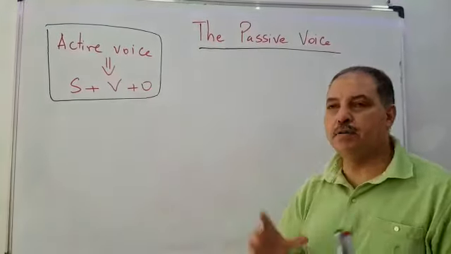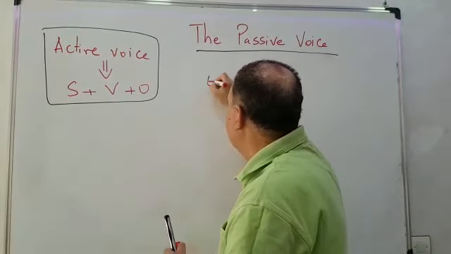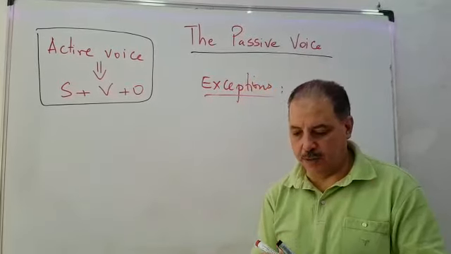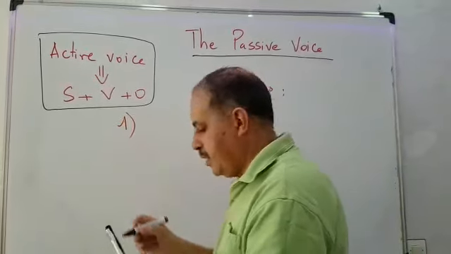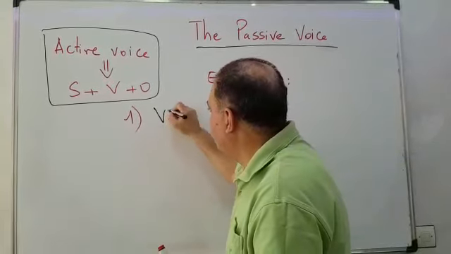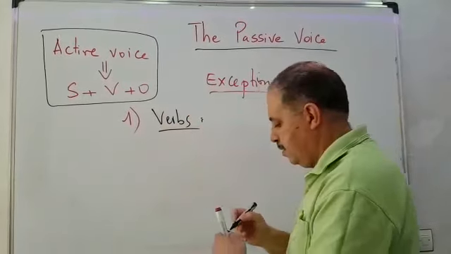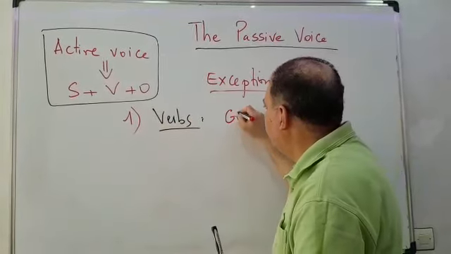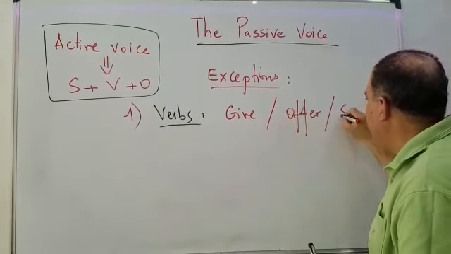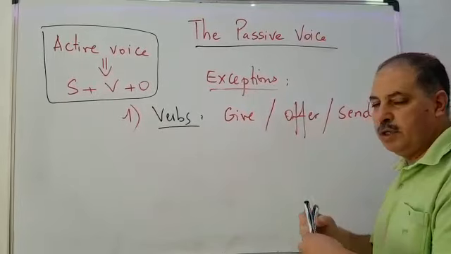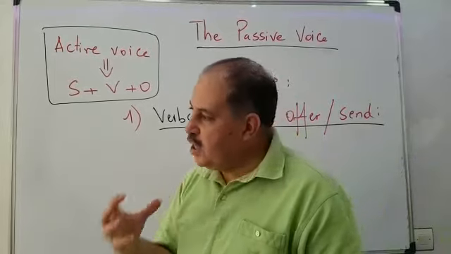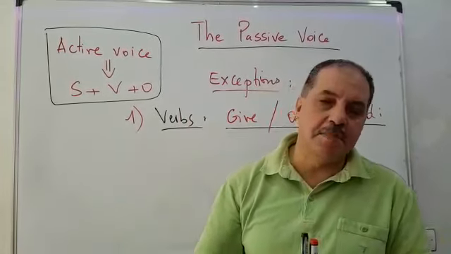Now I'm going to talk about the first exception. So this video would be about exceptions. The first exception is with some verbs. Verbs such as give, then, offer, then, send. I'm going to focus on these three verbs. What do I mean by this? These verbs can make the exception in the passive voice.